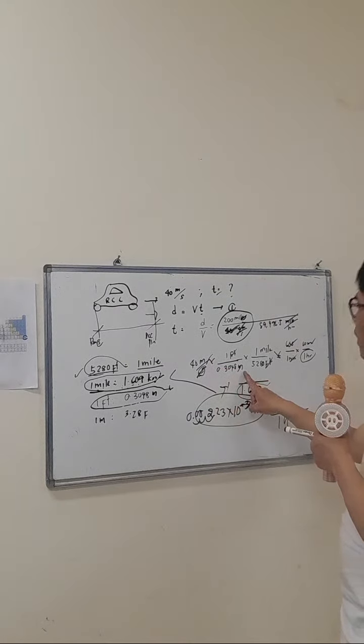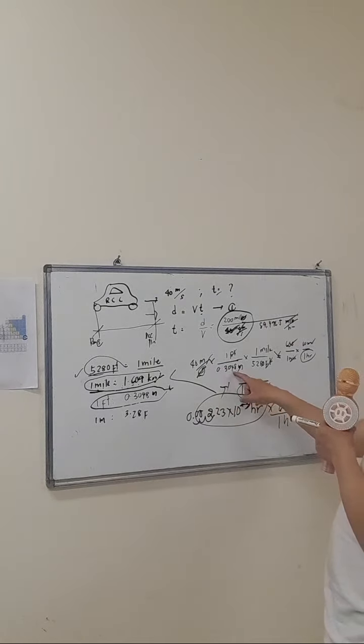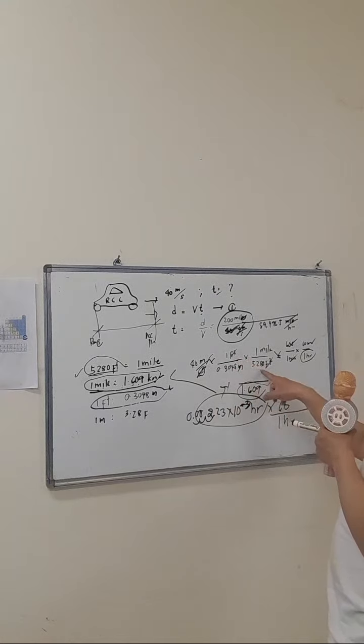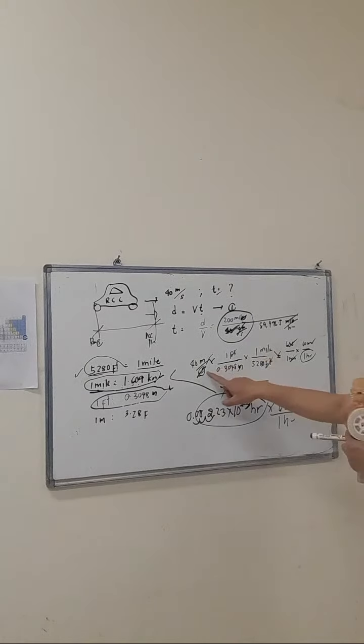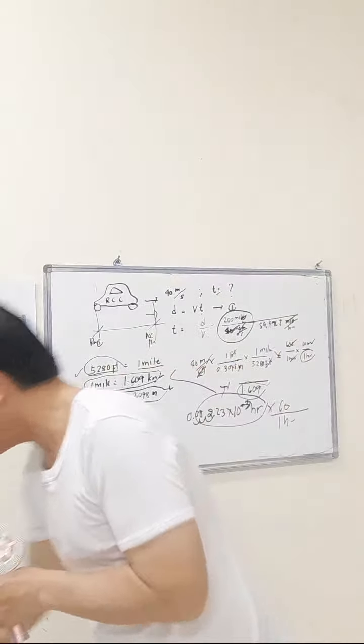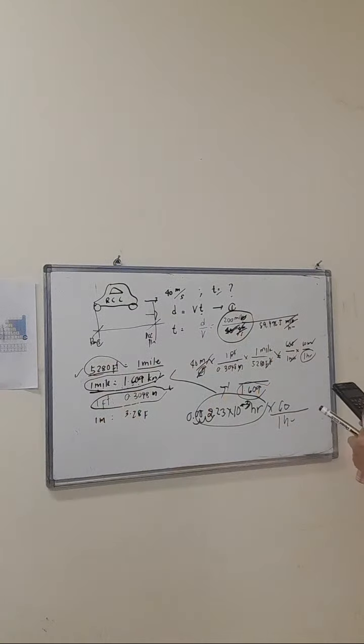48 meter is equal to 1 foot. The 5,280 feet is equal to 1 mile. Okay, and then 1 mile, and then seconds. 60 seconds equals 1 minute, and then 60 minutes is equal to 1 hour. It's exactly right, okay? So, I need to review that problem. Okay, times 5,280.